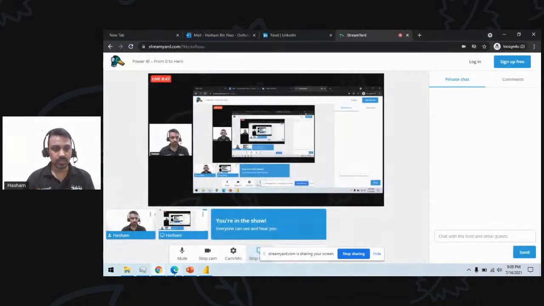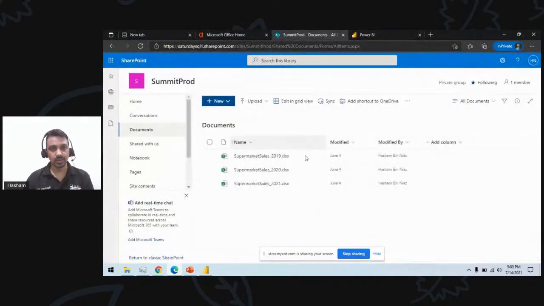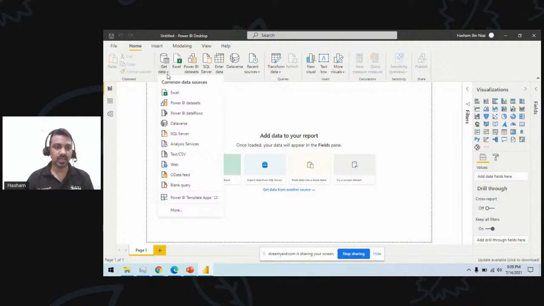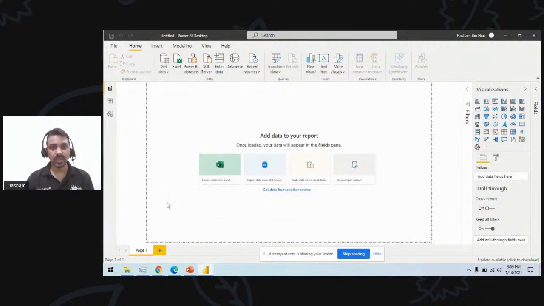I have already uploaded these here in my SharePoint directory, for the ease of this session. If you don't have SharePoint, it's no big problem. You can directly use these Excel files through this Power BI source. Currently, I have a blank file here. So I opened a new blank file in Power BI, and I will go to my get data connection. If you want to use the Excel file directly, you can, or if you want to use multiple Excel files, you can use a folder connection here.